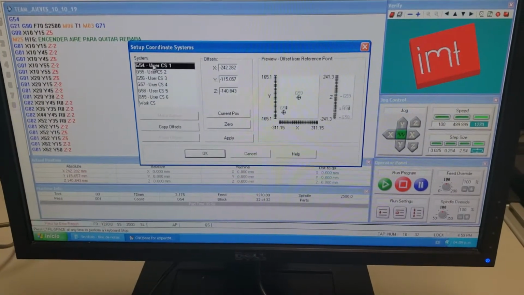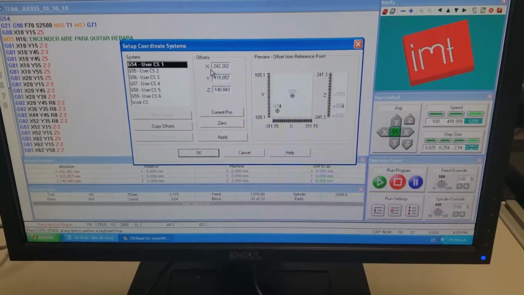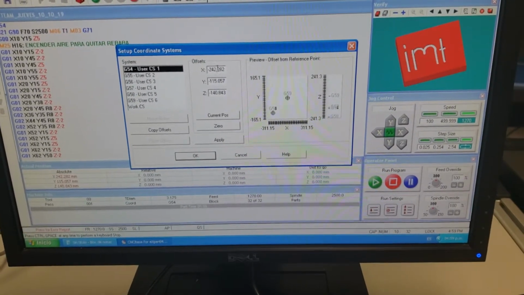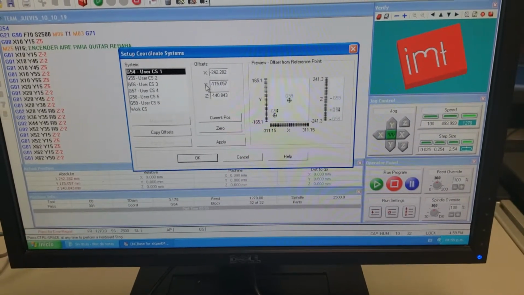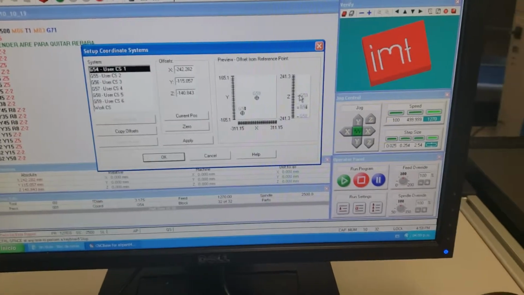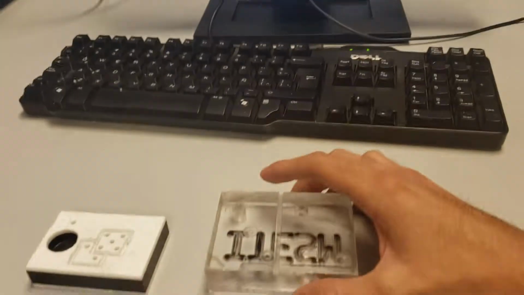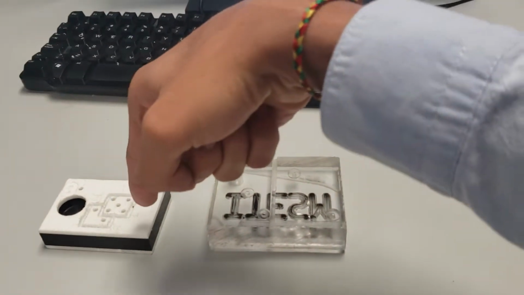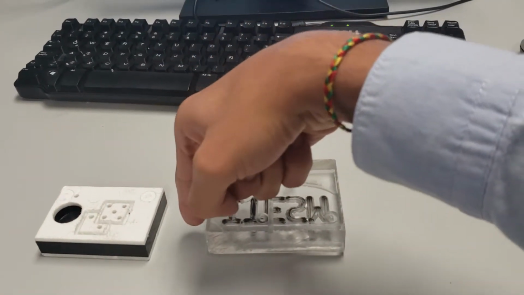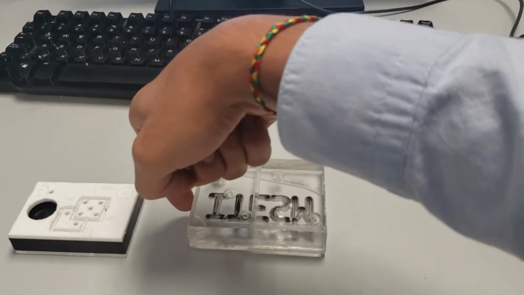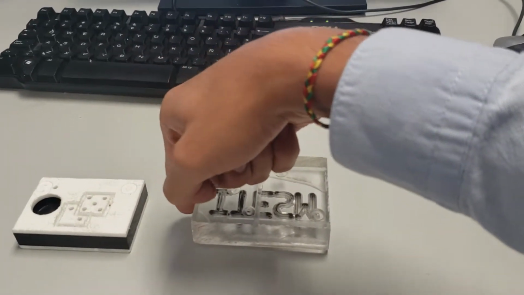So we select G54 and we have X, Y, and Z. To establish the coordinates for X, Y, and Z, we use the jog in real life to touch with the tool this side of the piece to select the X axis.